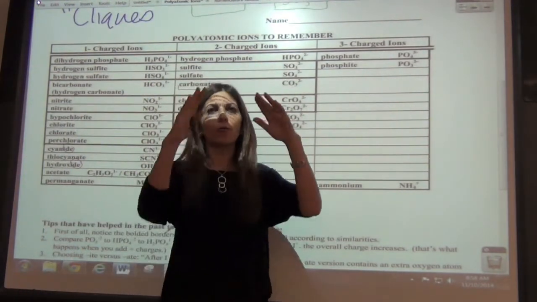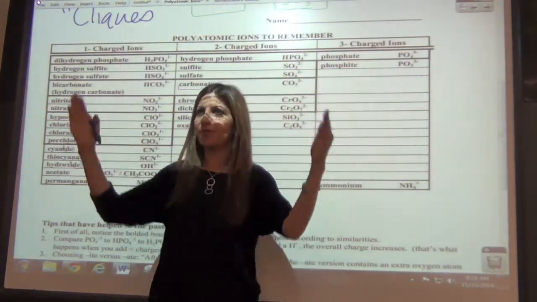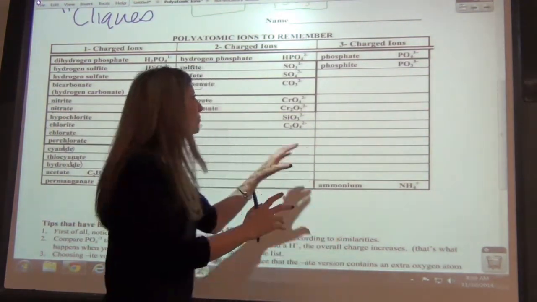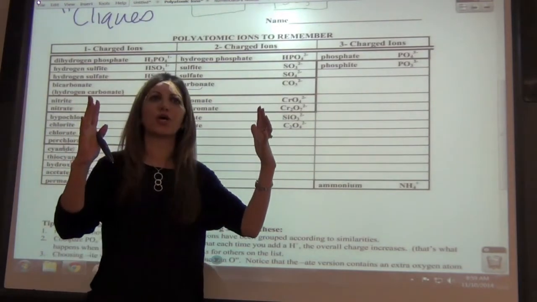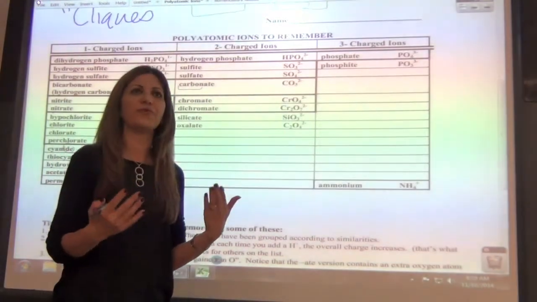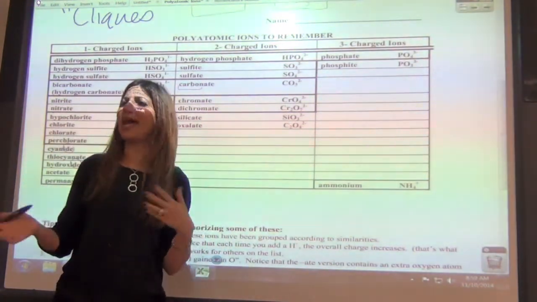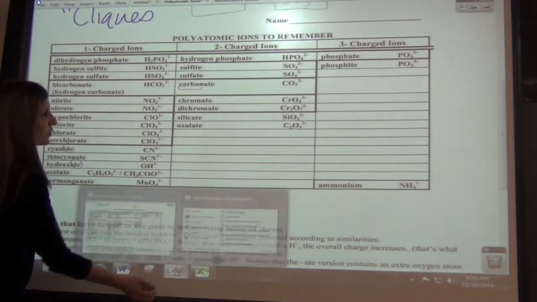So what we're going to do is, I'm going to say put it in a bag, okay? What I mean by that is you're going to put parentheses around the polyatomic ion. You're going to treat it as one unit. You may as well call it X inside of there. And then it carries a charge. So don't get too confused. We're going to try to keep it simple, even though it's a full ion. And I'm just going to ask people to name some of these as we go along. So let's just try it and see what happens here.